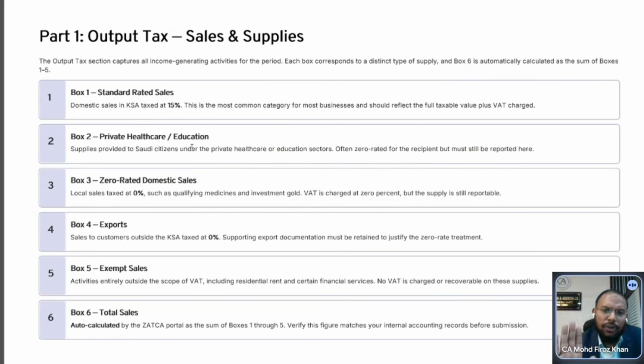This is the basic understanding. We need to understand only the first part, that is output tax. Whatever is coming here is output supply, whether it is standard rated, export, or exempted. All sales are coming here, total sale. This is the first part.